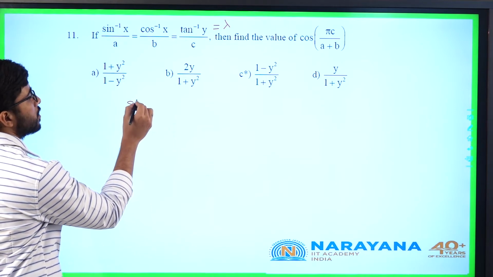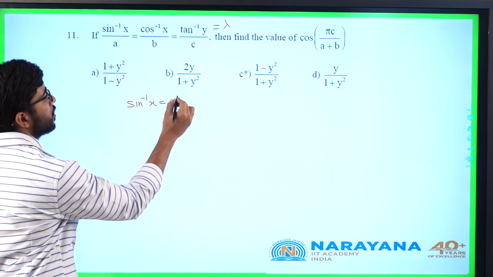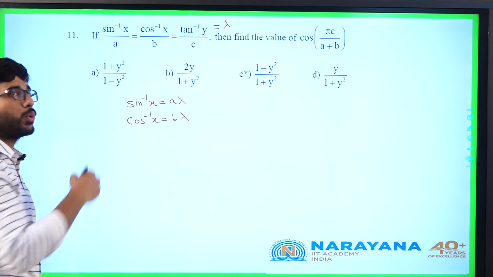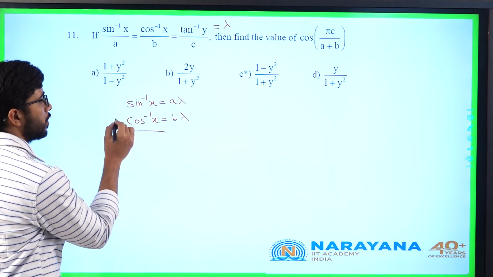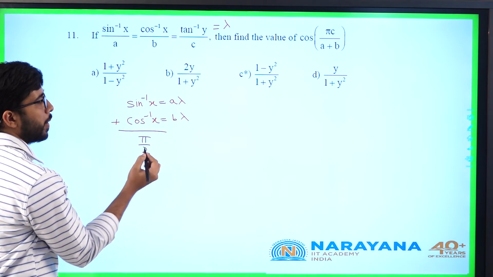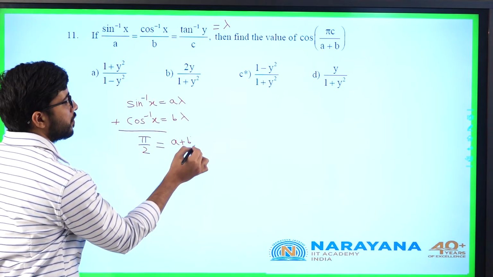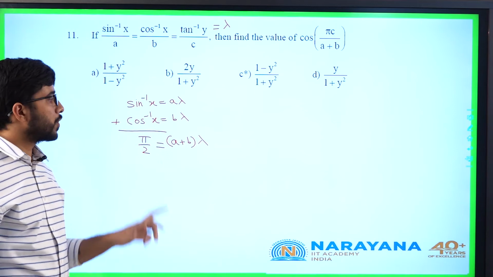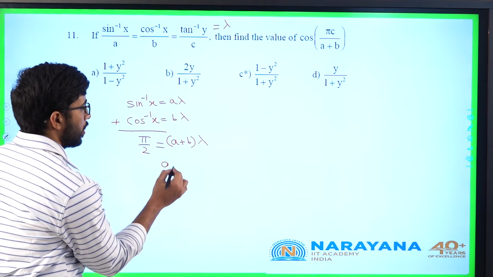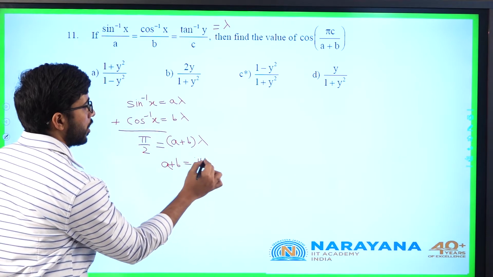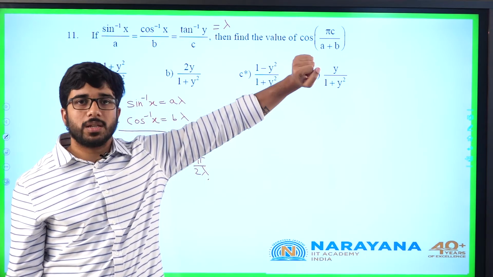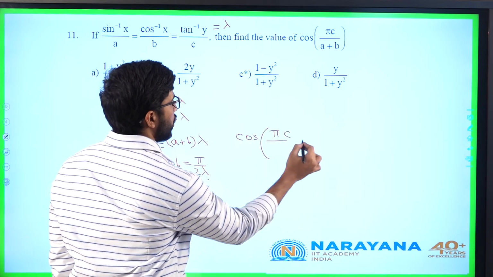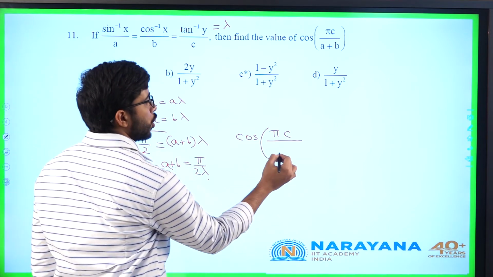What is sin inverse x? A lambda. What is cos inverse x? B lambda. So if I add the two expressions, I am getting sin inverse x plus cos inverse x is pi by 2. So pi by 2 is a plus b times lambda. I need this a plus b expression here, that's why I am writing it. So replace this a plus b by pi by 2 lambda in cos of pi c by a plus b. Cos of pi into c by a plus b is nothing but pi by 2 lambda.